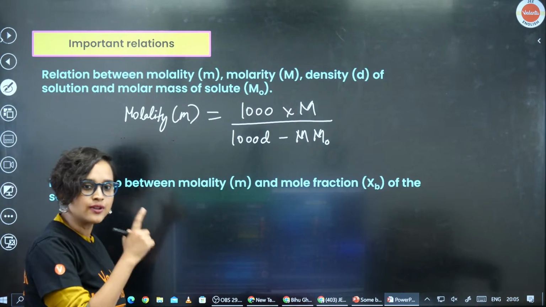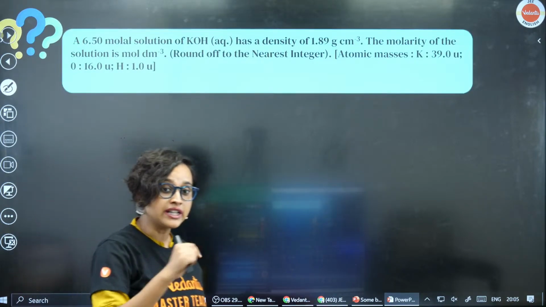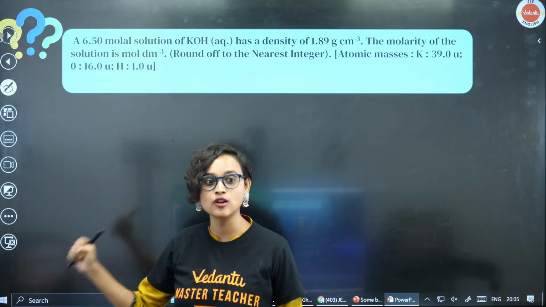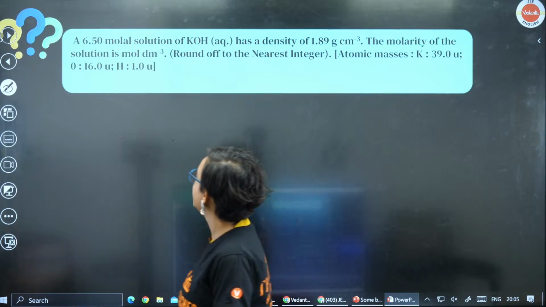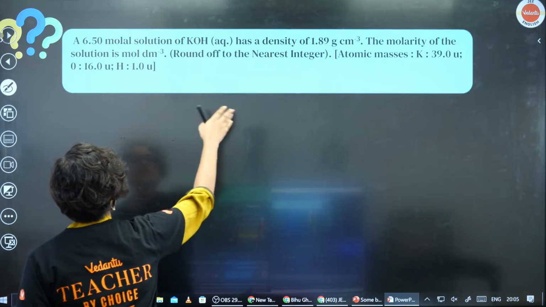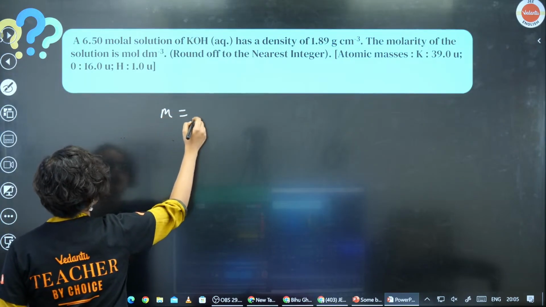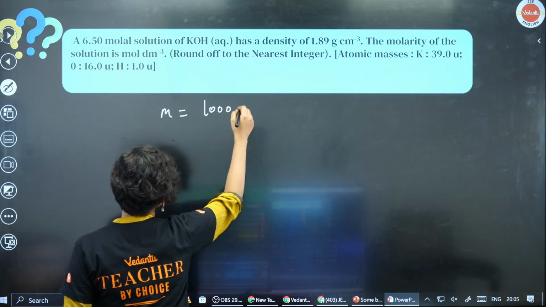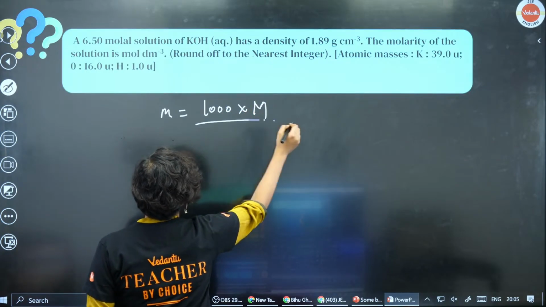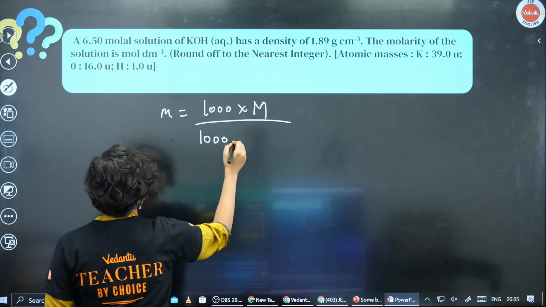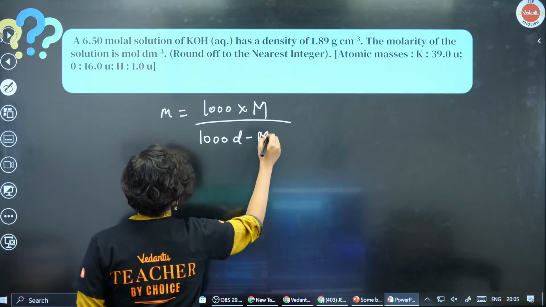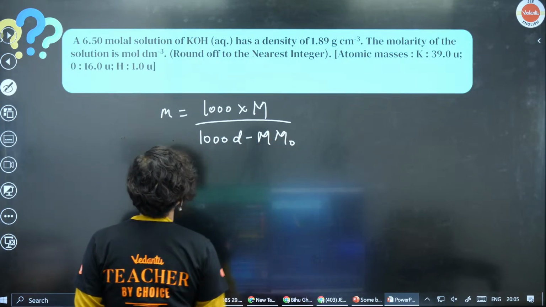Now let's do a question and try to solve it. A 6.50 molar solution of KOH. So m is equal to 1000 into M divided by 1000 D minus M into M0.